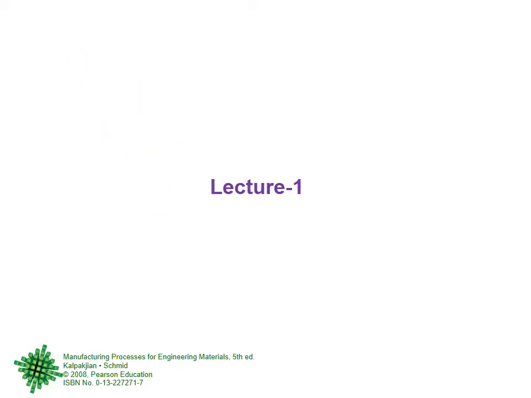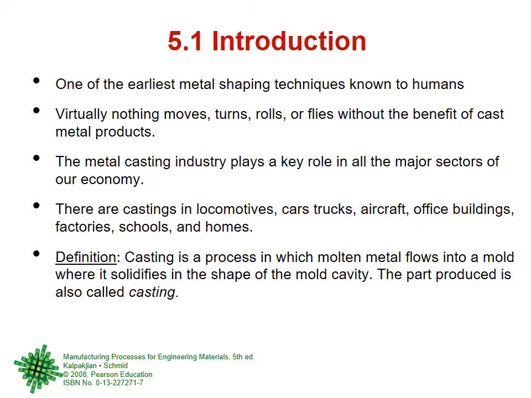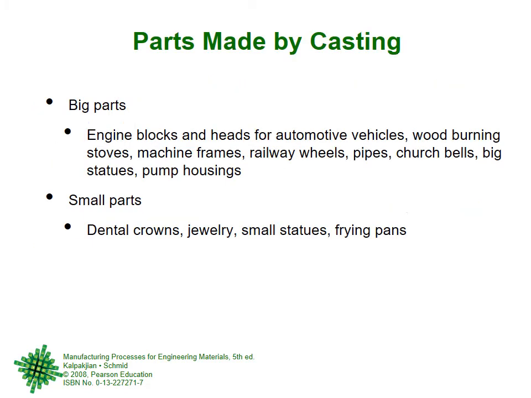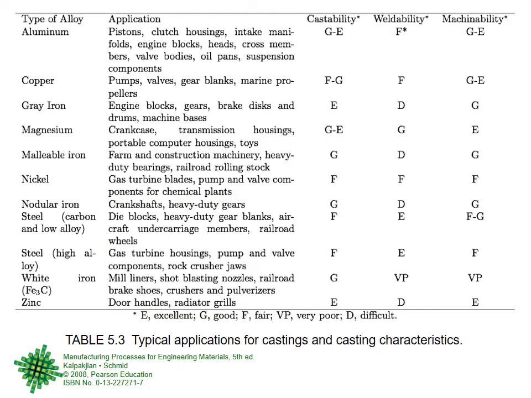So what did we cover in lecture 1? Very quickly, so that you are in the same mental frame where you left last time, right? We introduced the course and the topic, not the course, we introduced solidification methods, and we talked about what are parts made by casting, and what is the castability of different types of metal alloys.